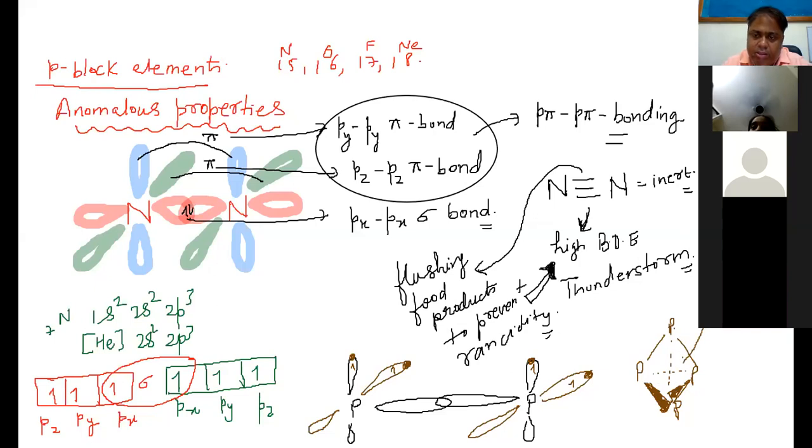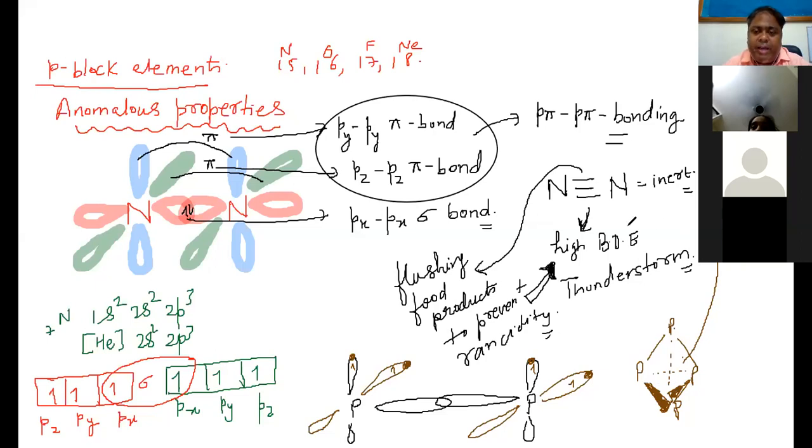On the contrary, these bonds are weak bonds because the bond length is long. It is very difficult to break a bundle of sticks, but easy to break a long stick. So this is a bundle of bonds, very difficult to break. But this is a very long bond, which is very easy to break. And hence it is highly reactive.